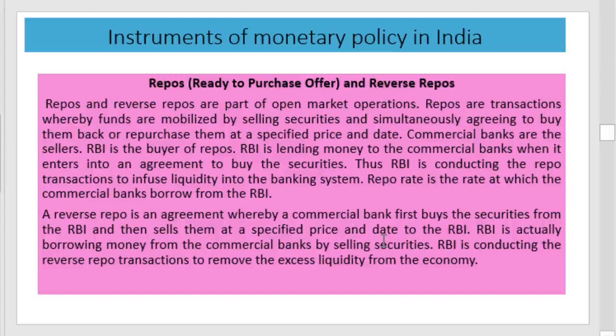RBI is the buyer in the repo market and commercial banks are the sellers. RBI buys securities, that is, RBI is lending money to the commercial bank by purchasing the securities from the commercial bank when it enters into an agreement to sell the securities back at a specified price and at a specified rate. These repo transactions are conducted by the RBI. Here, RBI is the buyer.